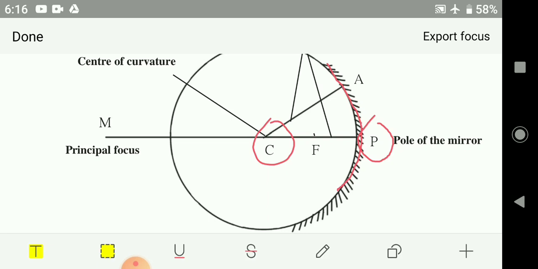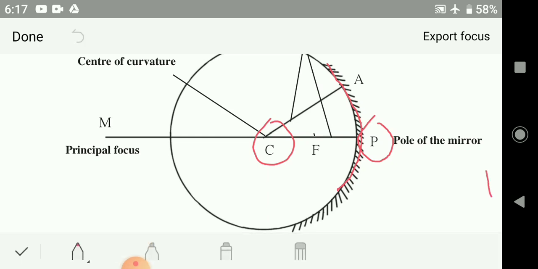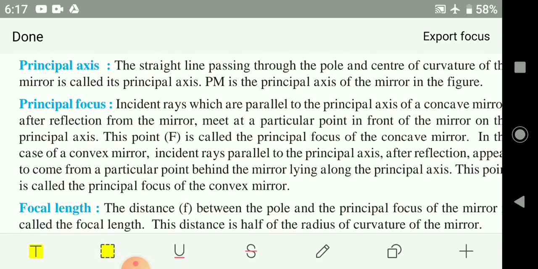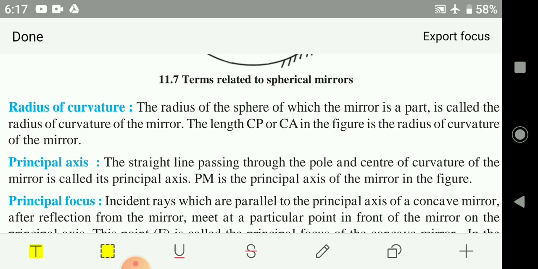And the point where the mirror meets the sphere's surface is the pole of the mirror. So the distance between the center of curvature and the pole of the mirror is the radius of that sphere, but here we are going to call it the radius of curvature. Okay, so here you could see, this is the radius of curvature. The radius of the sphere of which the mirror is a part is called the radius of curvature.